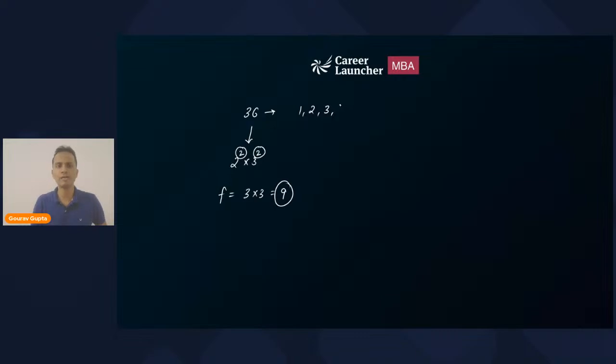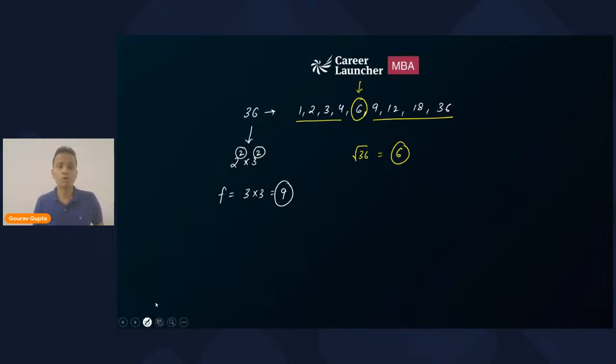I can write these factors: 1, 2, 3, 4, 6, 9, 12, 18 and 36. So these are all the factors of 36. Now what is the value of under root 36? Under root 36 is equal to 6. So 6 is the middle one, right? So the number of factors which are less than 6 is equal to the number of factors which are greater than 6. All right. So this is another property related to the number of factors of a number, right?